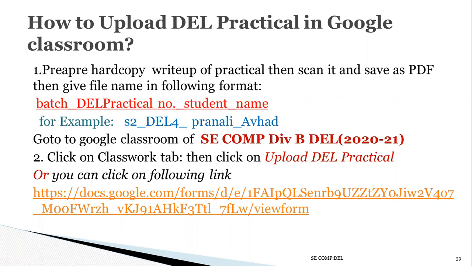So the next part is how to upload the DLD practical in Google Classroom. First, prepare a hard copy write-up for the practical, then scan it and save it as a PDF. Then give the file name in the following format: batch name, DLD practical number, then student name. Here is an example: S2 underscore DLD. If your practical number is 4, then practical number 4 underscore Pranali Awad. This is one example.